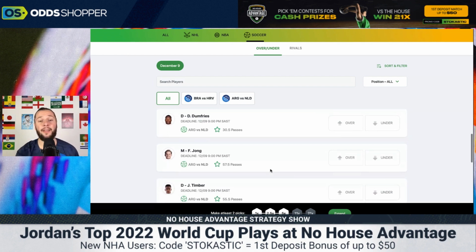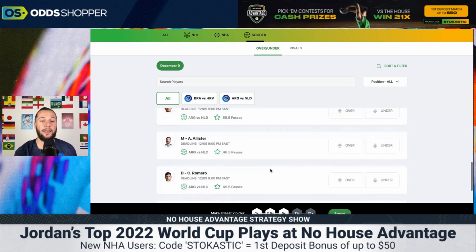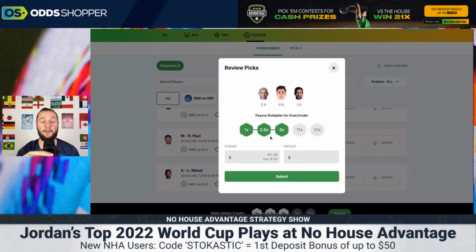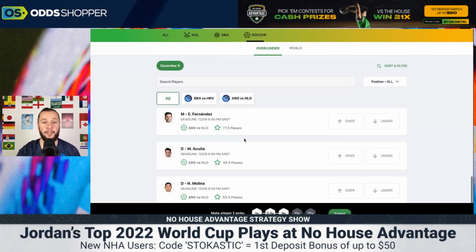I don't think there's any other nice ones that we can sort of lock in here, which means that we do have a 3 times, or it goes up to 5 times, but we've selected 3 prop picks. So if we put $100 in here, our payout would be $500. Let me just recap this for you.